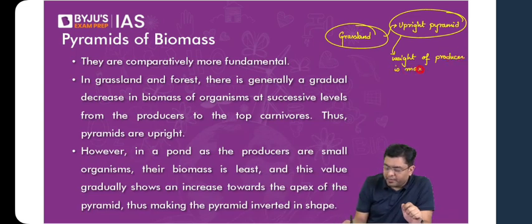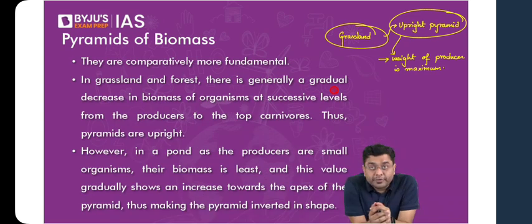Now, what about the aquatic ecosystem? When we talk about an aquatic ecosystem, here the producers are what? Here the producers are largely the microscopic phytoplanktons. And the apex consumer is what? A large blue whale or a killer whale, which is one of the heaviest organisms that you will find. The blue whale is the heaviest organism across the planet, isn't it?